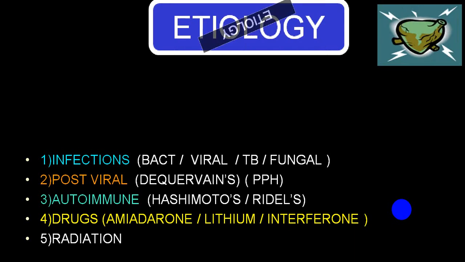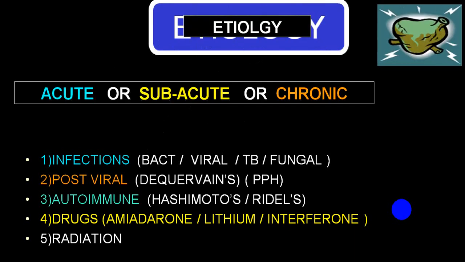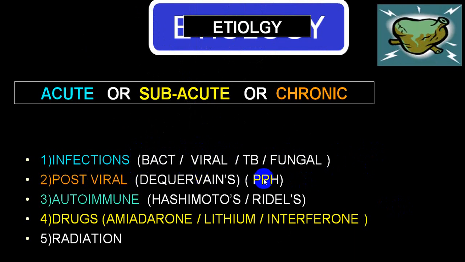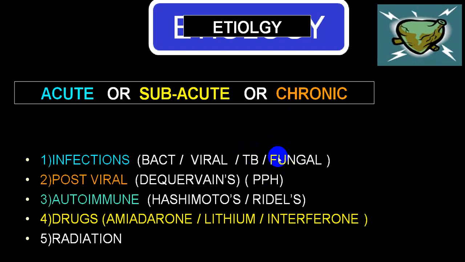So etiology-wise, we can put them into an infectious variety, which can be bacterial, viral, tubercular, or fungal. Bacterial is acute. Post-viral is usually subacute. We call post-viral the De Quervain variety. While tuberculous and fungal are usually chronic, and they are usually in an immunocompromised host.